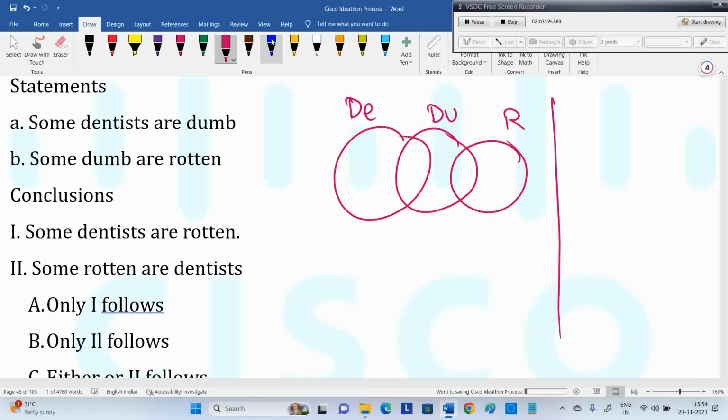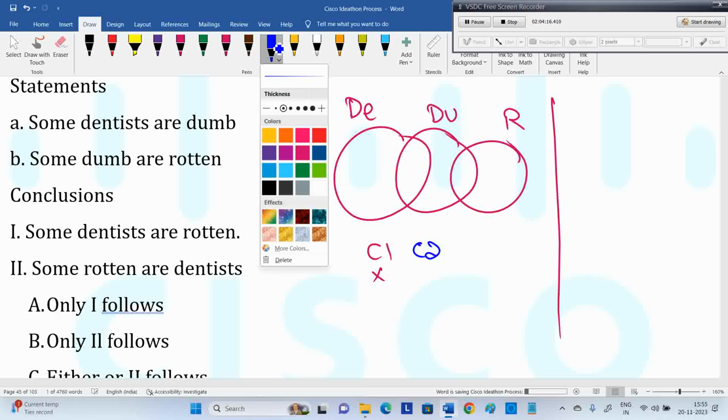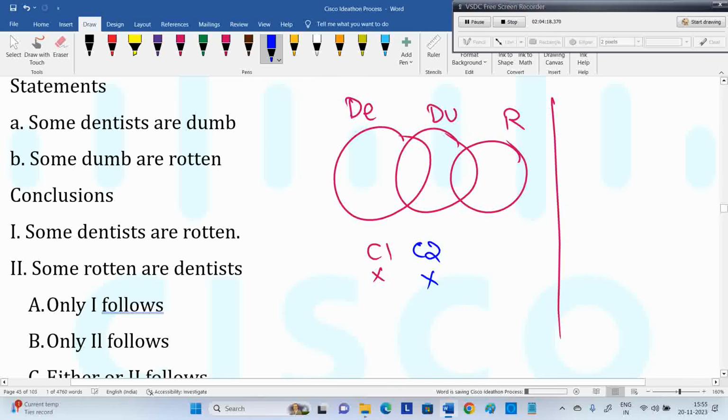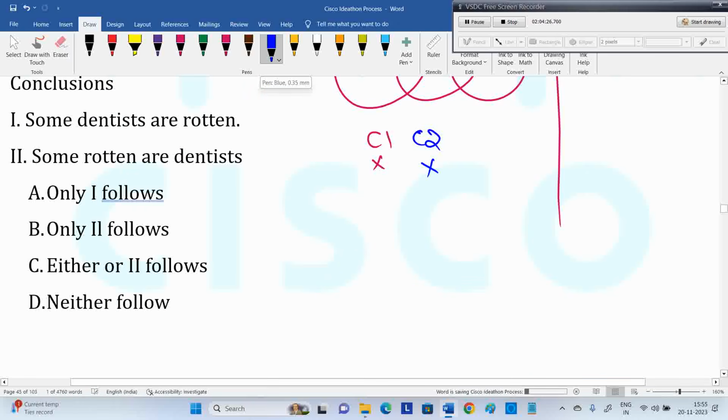Here, okay, agree, dentist and rotten are not connected. First one wrong. Again, rotten and dentist also not connected. Second one also wrong. When both are wrong in one diagram, it's neither one nor two. Because in either or, one among them should be true. Both failing at a time means it doesn't come under either or also. Directly I can go for neither nor, neither follows.